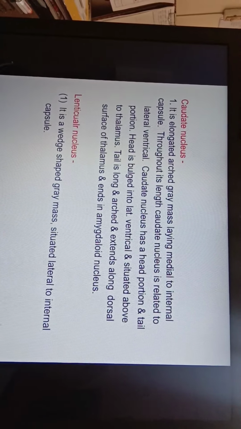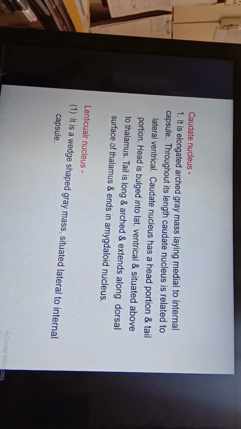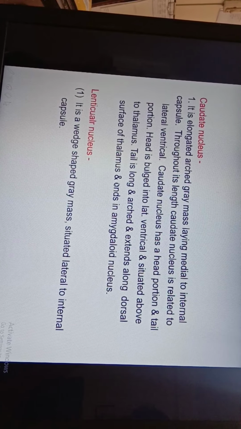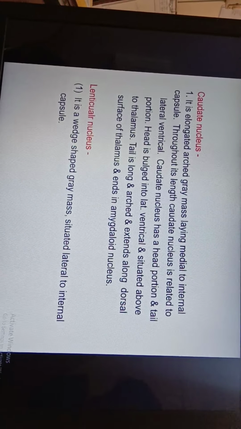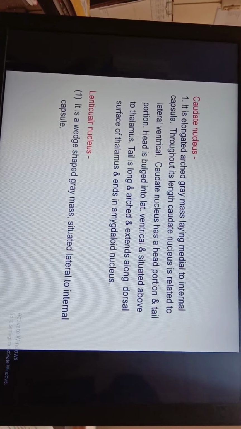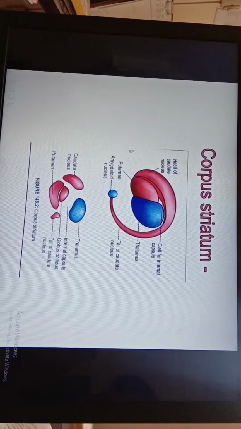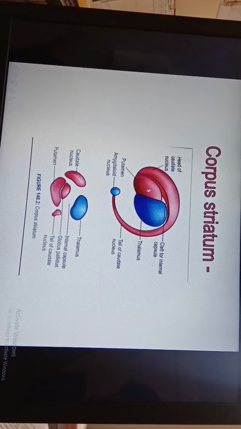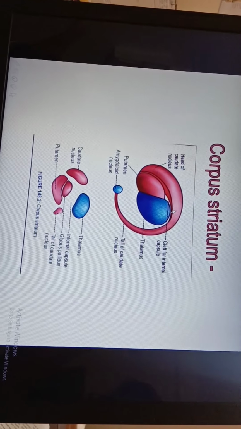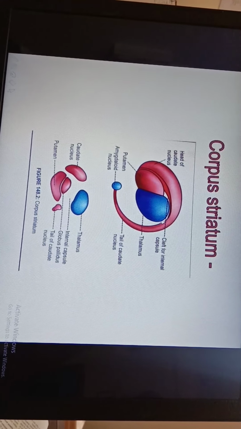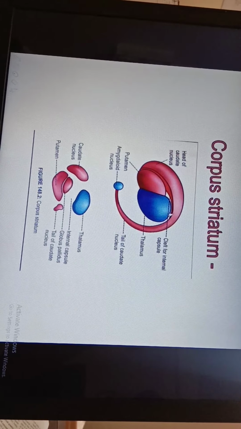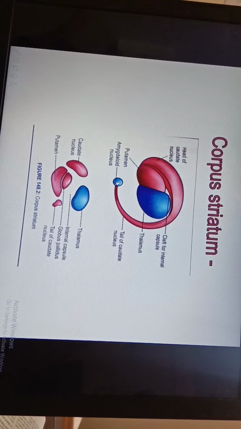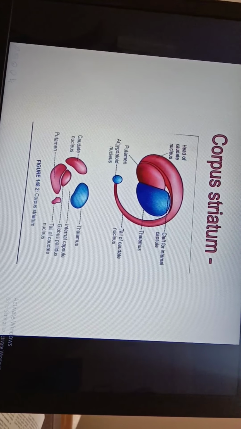The same thing is mentioned. Caudate nucleus has a head portion and a tail portion. Head is bulged into the lateral ventricle and situated above the thalamus. Tail is long, arched and extends along the dorsal surface of the thalamus and ends in amygdaloid nucleus. In this diagram, it is elaborated nicely. This is the head of caudate nucleus, which is in relation with putamen. This is the tail of caudate nucleus, which turns around the thalamus and follows the lateral wall of the lateral ventricle, and it ends at the amygdaloid nucleus or amygdala, which is a part of the limbic system.